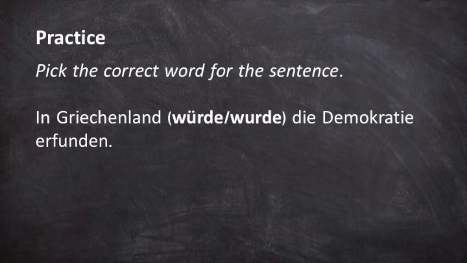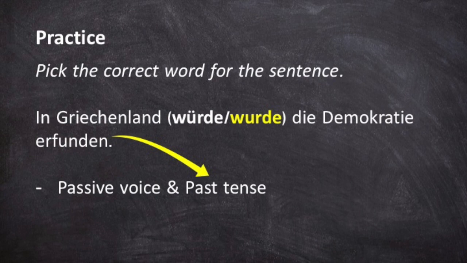Now try this one. This sentence is in the passive voice in the past tense and discusses something that actually happened. Democracy was invented. So wurde is the correct answer.